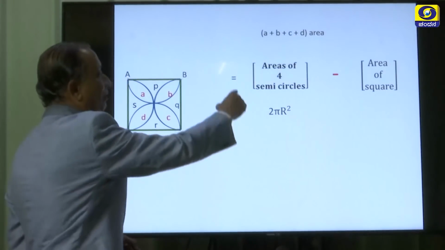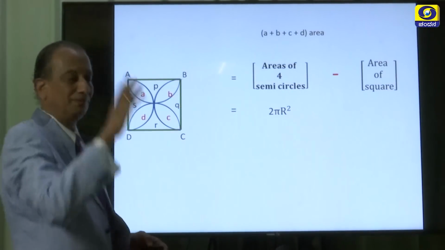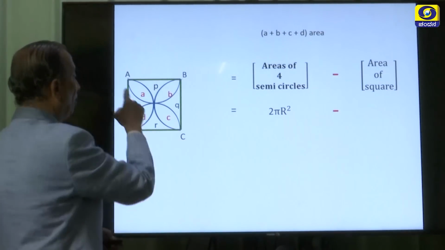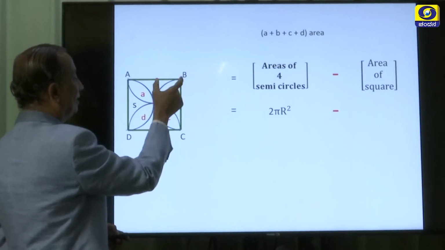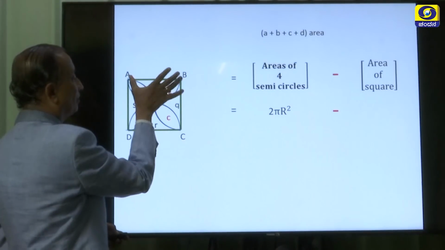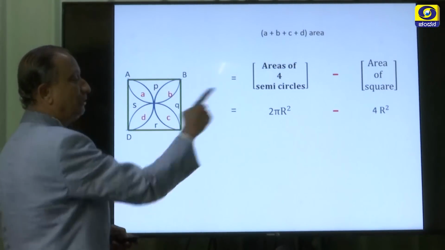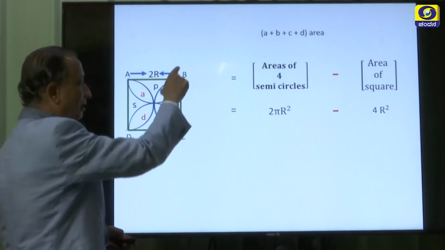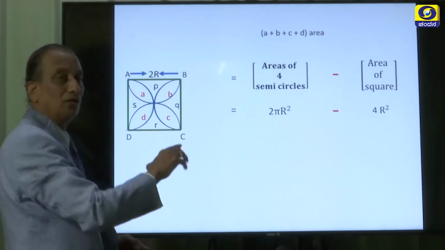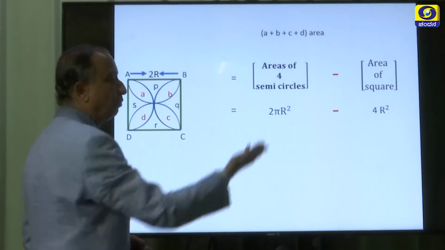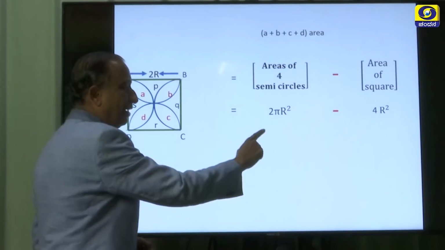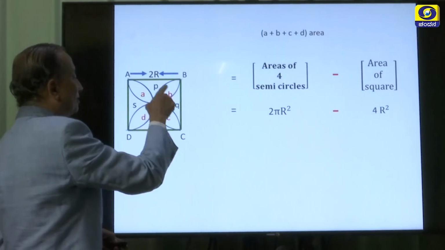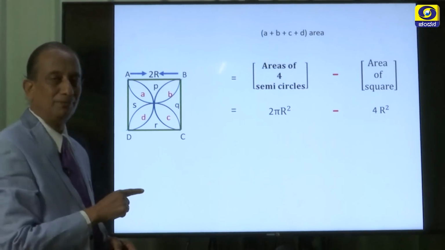Okay, 2 pi r square will give us the areas of 4 semicircles, minus the area of this square. Okay, this semicircle radius is r. Therefore, the diameter has to be 2r. So, the diameter of each semicircle is 2r, therefore each side is 2r, 2r into 2r, which is 4r square. So, 2 pi r square minus 4r square will give us the sum of the areas of A plus B plus C plus D.